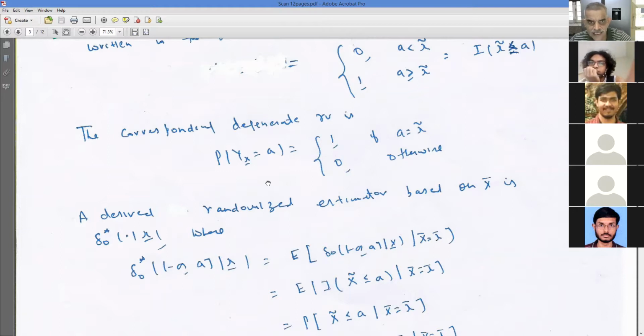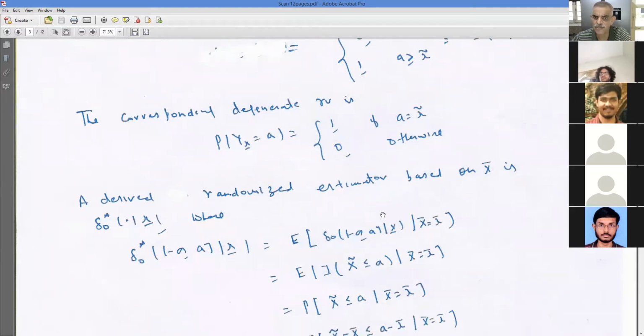Actually, this quantity is nothing but delta naught of minus infinity to A given X. So since it does not depend on the complete sufficient statistic, you can get an estimator which is based on the complete sufficient statistic by conditioning with respect to it. Then this would have the same risk as delta naught of minus infinity to A given X.